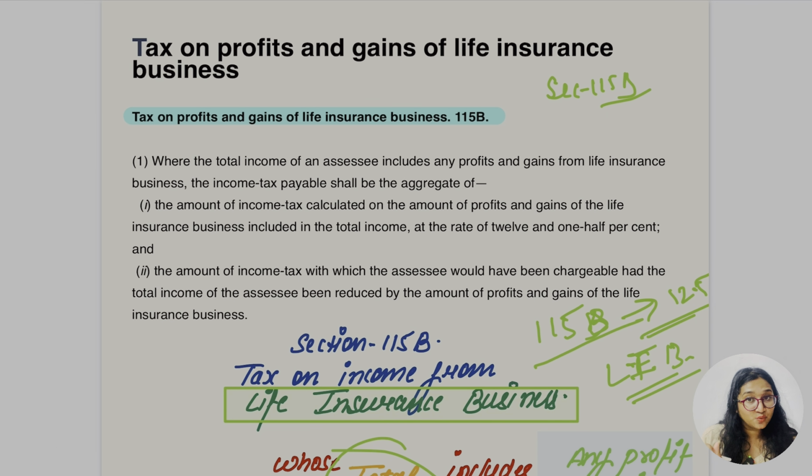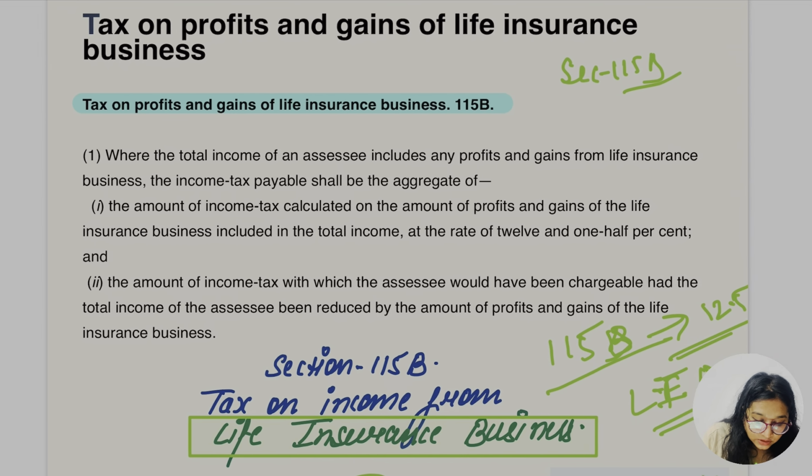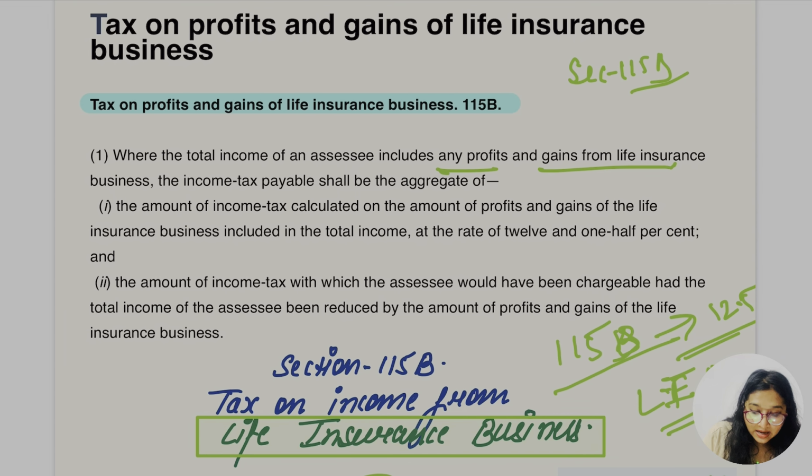Now let's read what is written in Section 115B, the life insurance one. Tax on the profit and gain of life insurance business: where the total income of the assessee includes any profit and gain from life insurance business, the income tax payable shall be the aggregate of the amount of income tax calculated on the profit and gain of the life insurance business included in the total income at the rate of 12.5%, and the amount of income tax with which the assessee would have been chargeable had the total income been reduced by the amount of profit and gain of the insurance business.